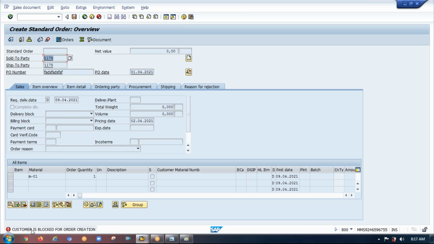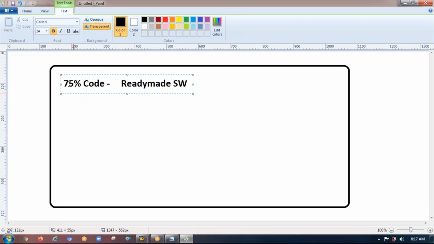So this is what I'm telling. Based on the client need, what is the client need? I have given this example, right? So based on my requirement, they have stopped me from creating the sales order. I know this is our students' work only. Our previous batch students have done this assignment. So based on the client requirement, we have to write the remaining 25% code.